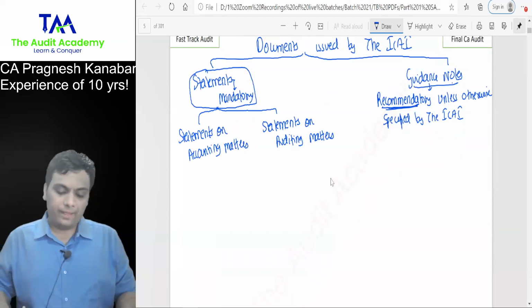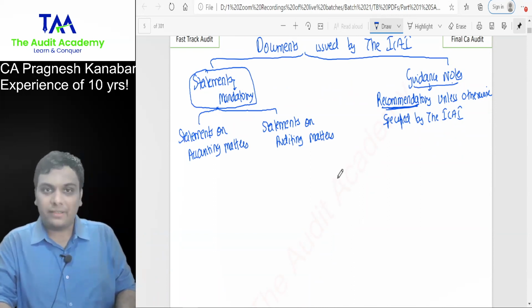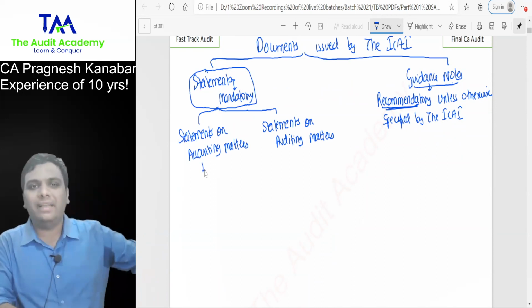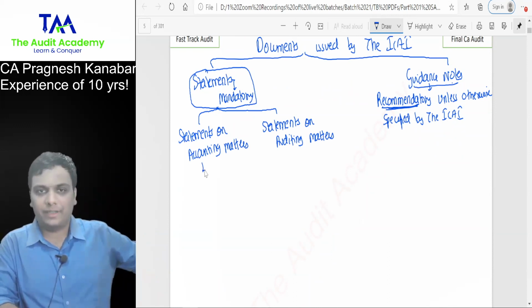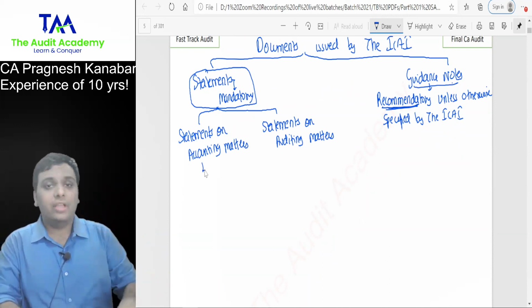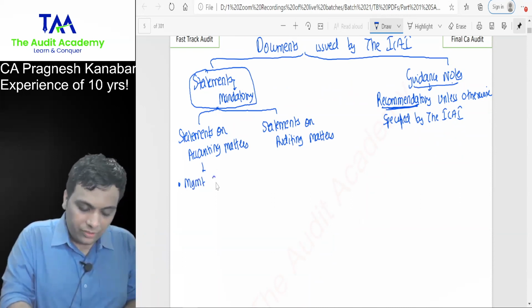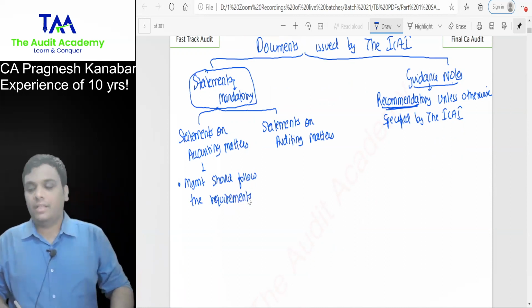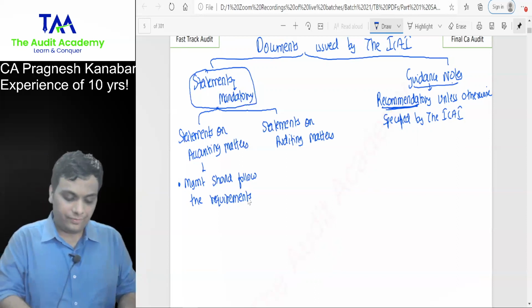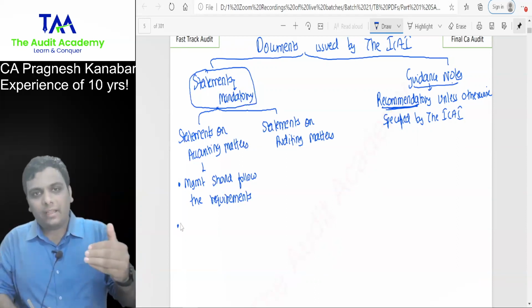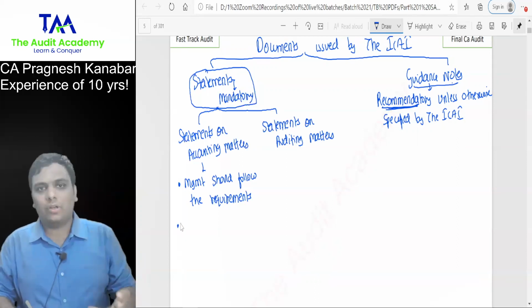Now it is common sense that for statements on accounting matters, preparation and presentation of financial statements is the responsibility of management. So please ensure that you are writing correct English. For statements on accounting matters, management should follow the requirements. Auditor will check whether there is any non-compliance or not.